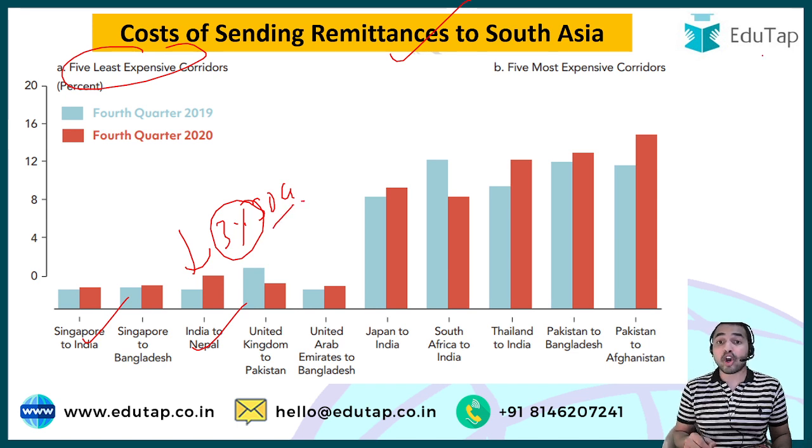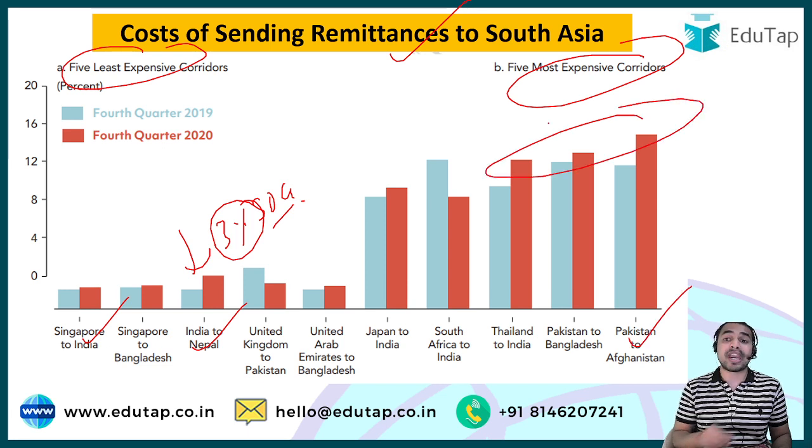And guys, if we talk about the 5 most expensive corridors, such as Pakistan to Afghanistan, then you can see that these particular corridors are having a remittance cost of more than 10%, which is once again more than thrice the SDG target of 3%.